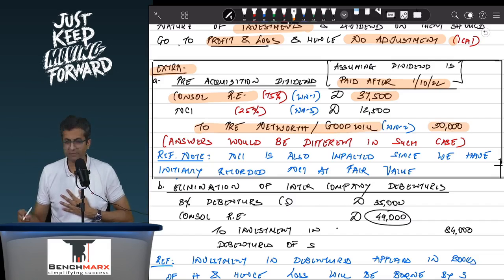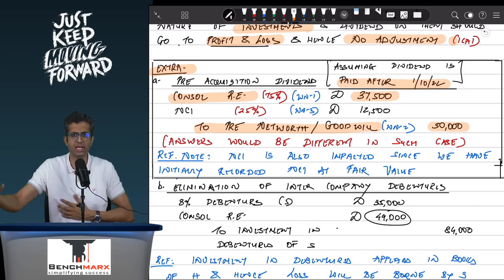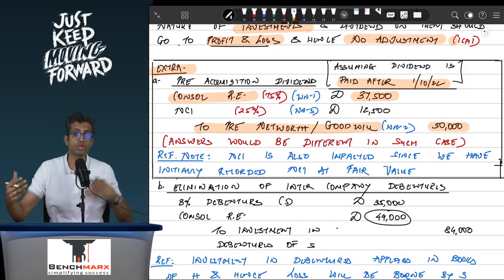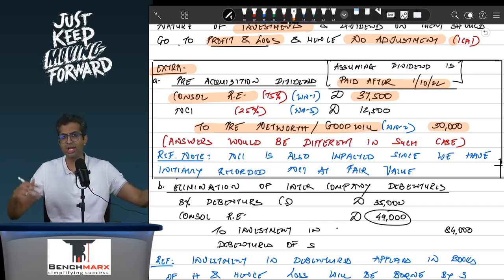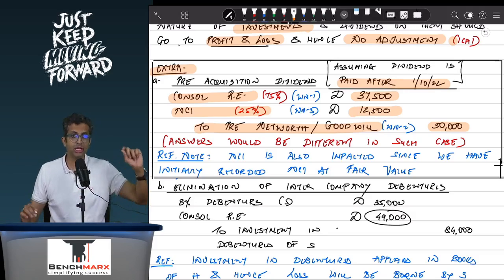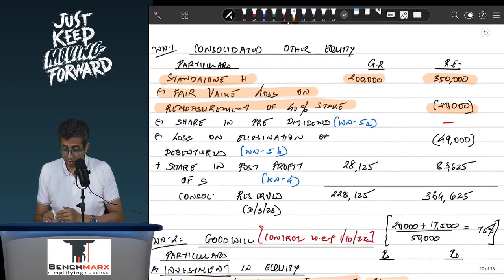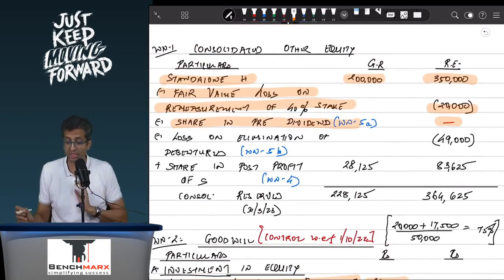But you are taking 50,000. Why? Because we are taking 100% of the net assets, and as a result 37,500 is merely your share. However, because you are doing NCI at fair value and doing full measurement, 25% of this would be adjusted against the NCI. If this extra case was there, you would have also reduced your share in the pre-acquisition dividend, which I have taken as 0 over here.